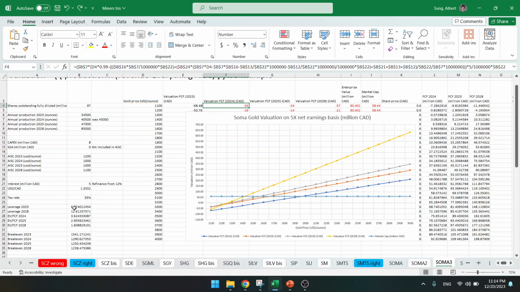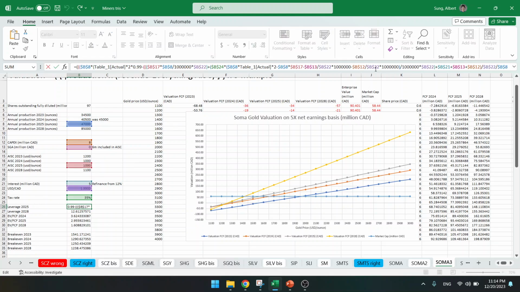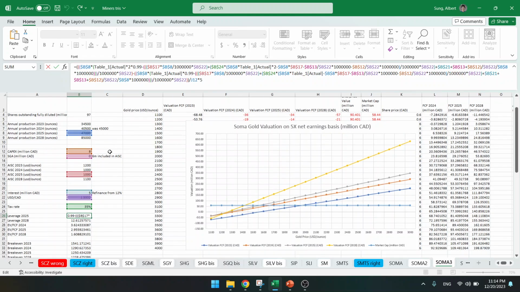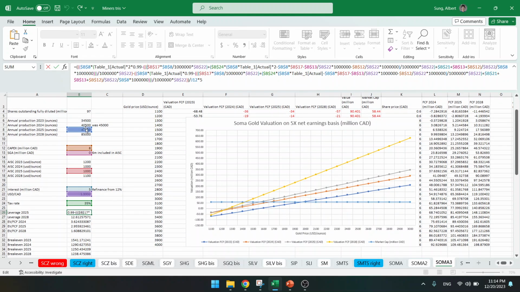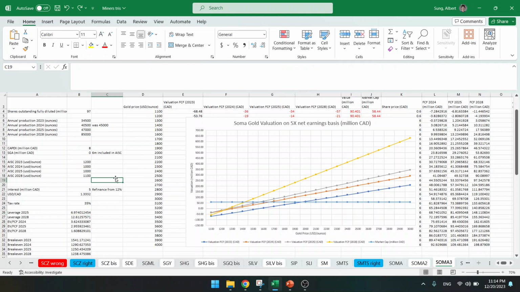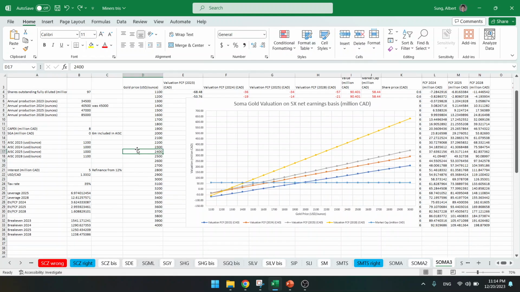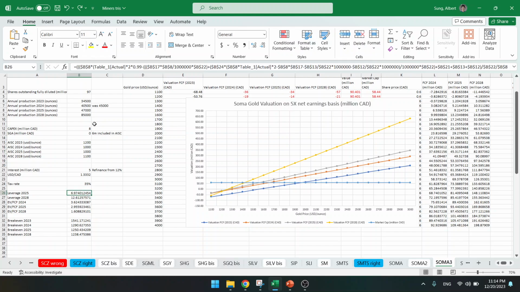And here we have the leverage formula, using the gold price and all of these parameters. So now we can actually do a sensitivity analysis. The first thing that I want to change, let's just go from the beginning to the end.